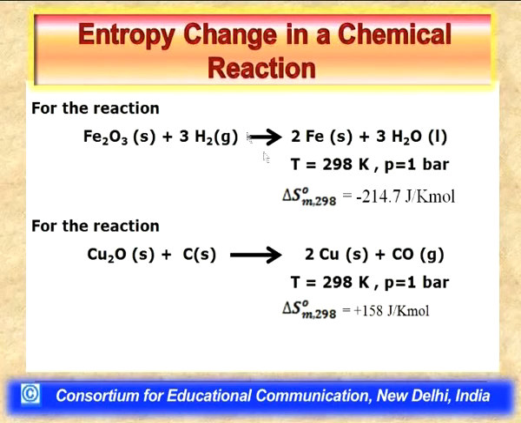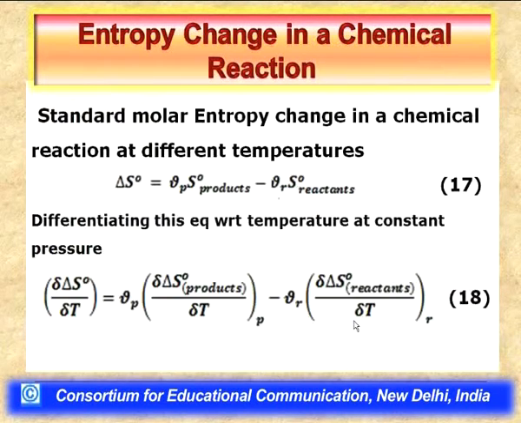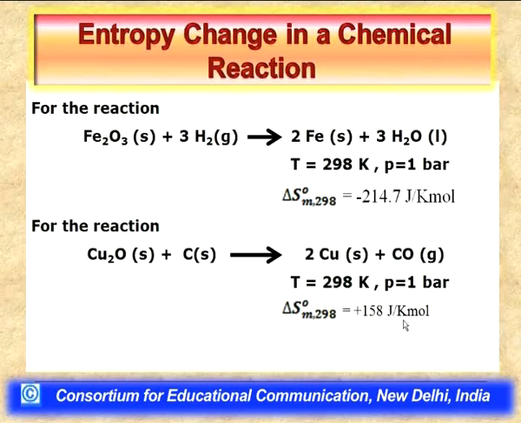Now, in the same manner, by using the formula that the standard molar entropy of a reaction can be calculated as the sum of stoichiometric coefficient times the standard molar entropy of products less the sum of stoichiometric coefficient times the standard molar entropy of reactants, we can calculate the standard molar entropy of this particular reaction as well, which is represented by the symbol delta S standard at 298. I have not shown the mathematics involved here, but its value turns out to be plus 158 joule per Kelvin per mole.